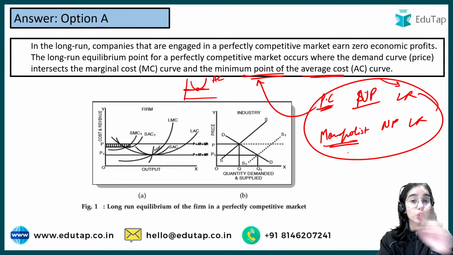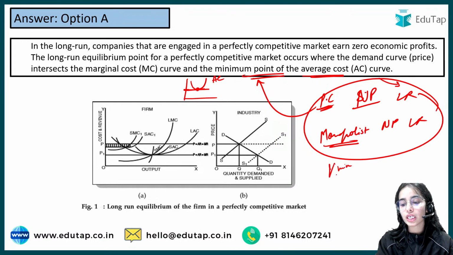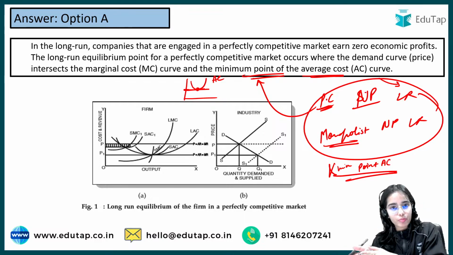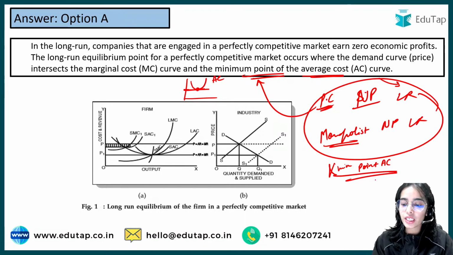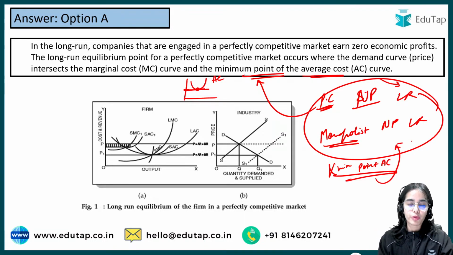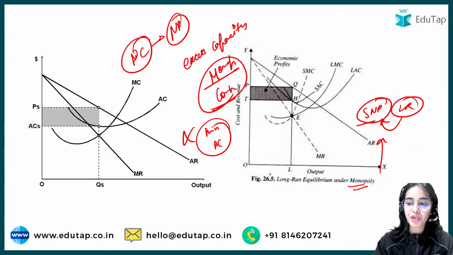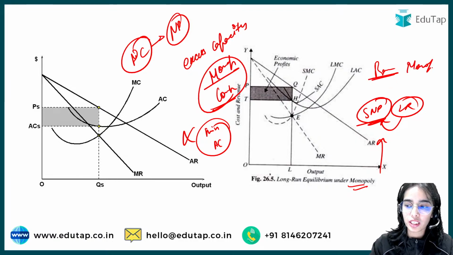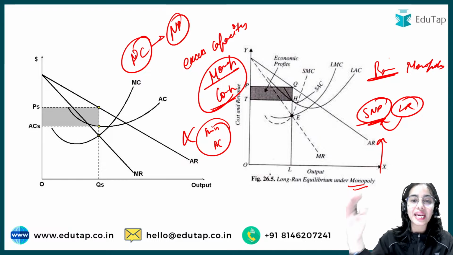Monopolistic competition is not producing at the minimum point of the average cost curve, and that's why they have excess capacity, because they could go to the minimum point, but they are not going there. So that is the idea. In the monopoly, they can earn supernormal profits, because there is a barrier to entry or exit under the monopoly. Especially there is a barrier to entry for new firms.